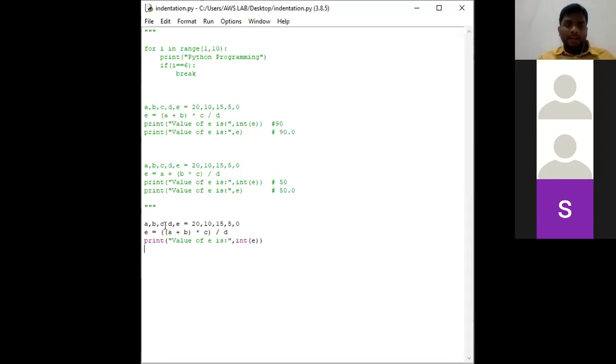See here, there are two parentheses. First, the value of A and B. Consider A plus B the inner parenthesis. A plus B in this is 20 plus 10, 30. Next, complete this parenthesis. 30 into C. C value is 15. 30 into 15 is 450. So 450 divided by D value 5. 450 divided by 5 gives the output as 90. Clear? So these are the precedence values.